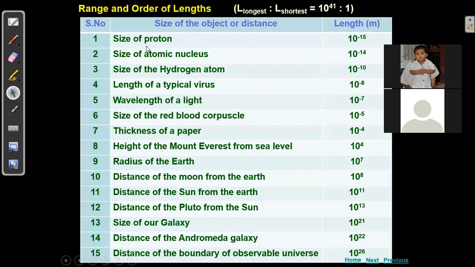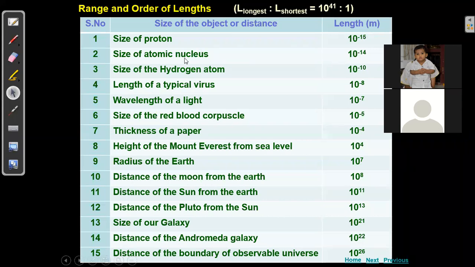Now, the size of the proton, 10 to the power of minus 15 meters. Femtometer I said, no? Right. So the size of the nucleus will be in between 10 to the power of minus 12 to minus 15. The size of the proton they have given as 10 to the power of minus 15. It will usually actually be 10 to the power of minus 16 we can write.